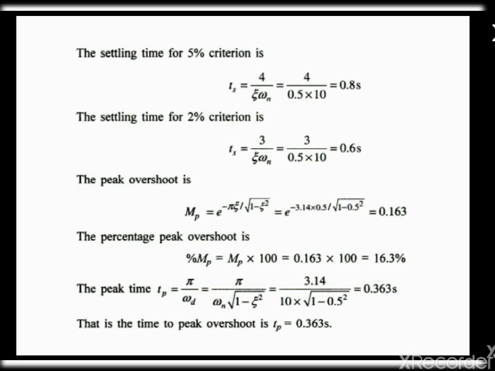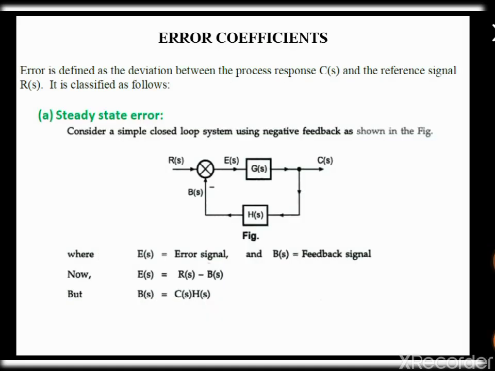For peak time, we know the formula as pi divided by omega n root of 1 minus zeta square. We know the value of omega n and also the value for zeta, so we are going to substitute here and find out the peak time as 0.363 seconds.